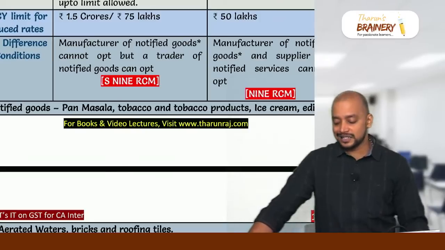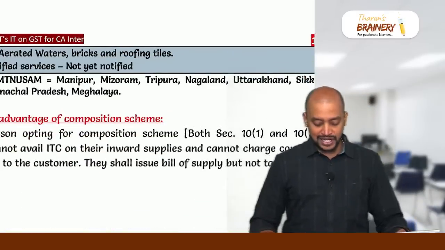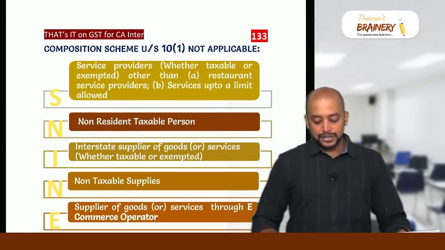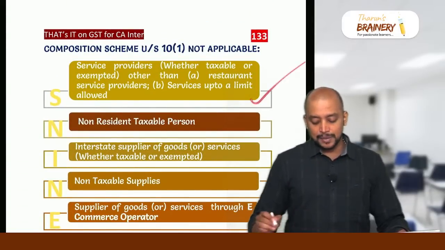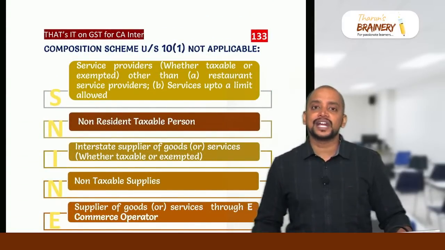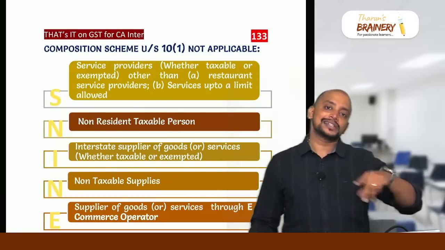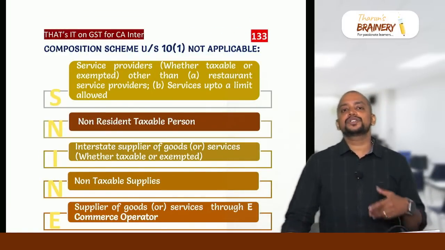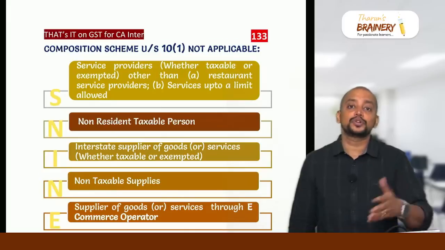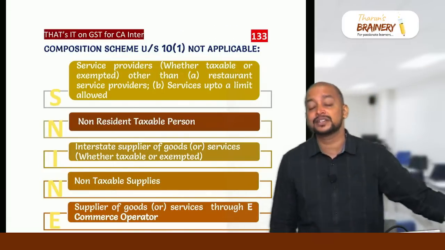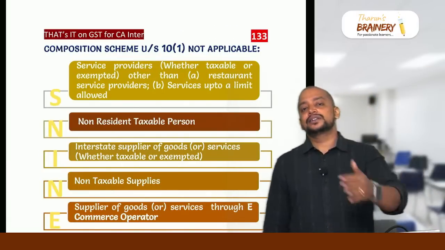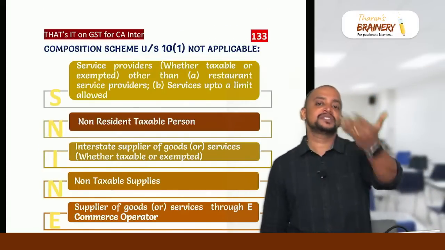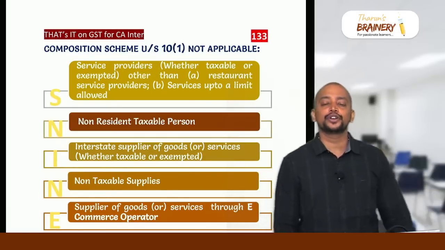And there are some non-applicability of this composition scheme, that is S9 RCM. So S9 RCM, yes for supply of services. So in case of 10-1, only restaurant service. So other than restaurant service or beyond 10% limit, a person who is under composition scheme 10-1 can provide services up to 10% of turnover during previous year or 5 lakhs, whichever is higher. To that extent they can provide service. If they provide beyond that, they cannot continue in the composition scheme.